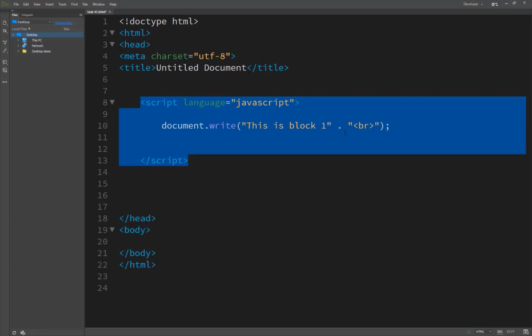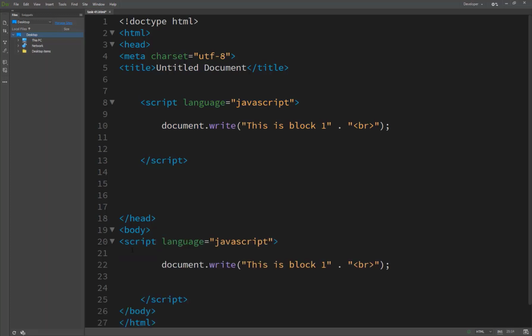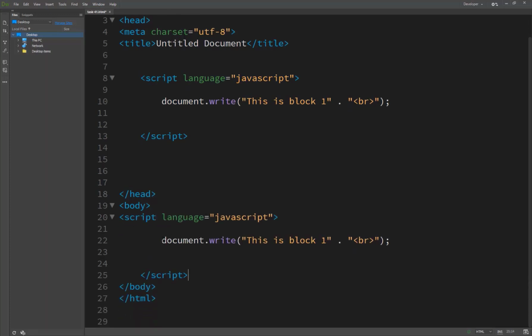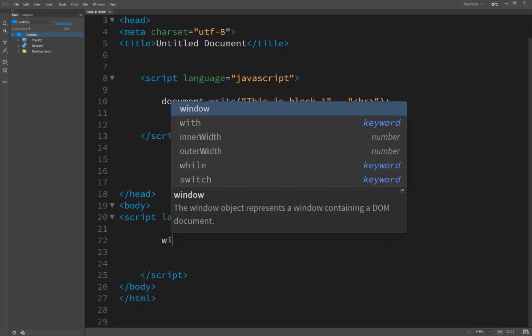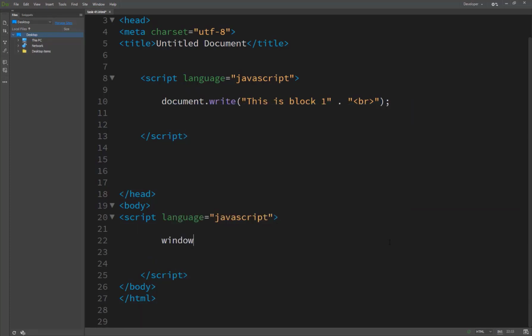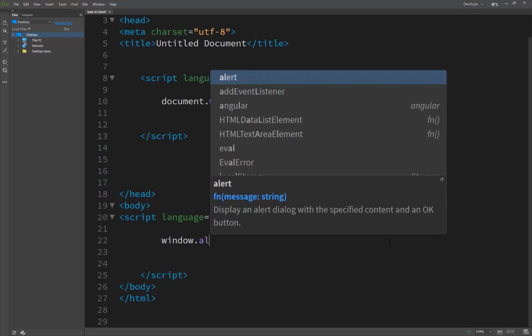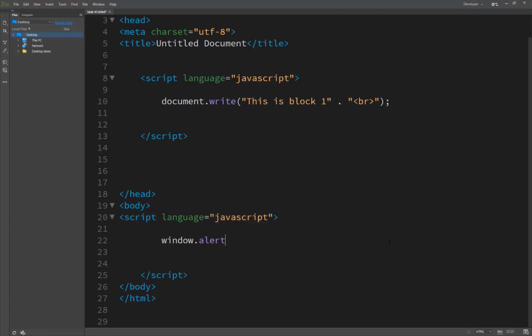So our task is adding multiple scripts to your page, and inside the body we add a script again, and in this script we have window.alert, "this is block 2".